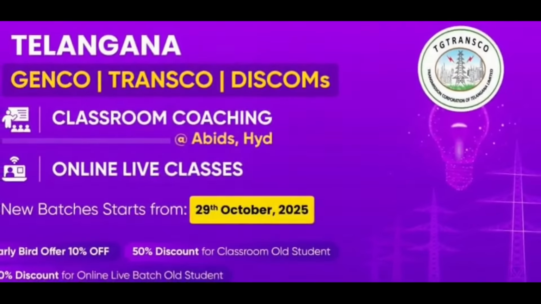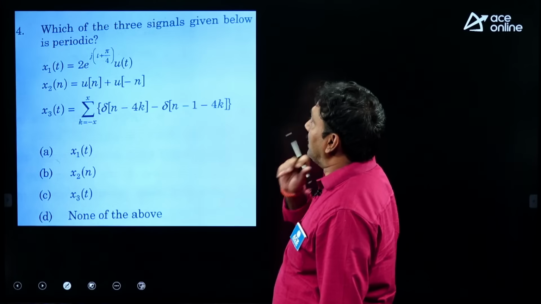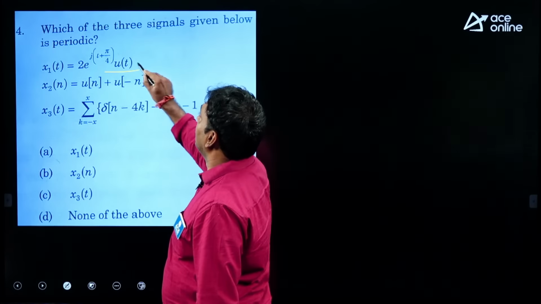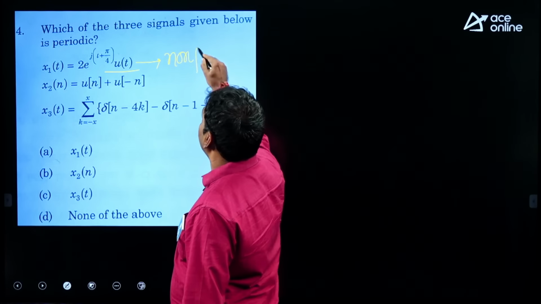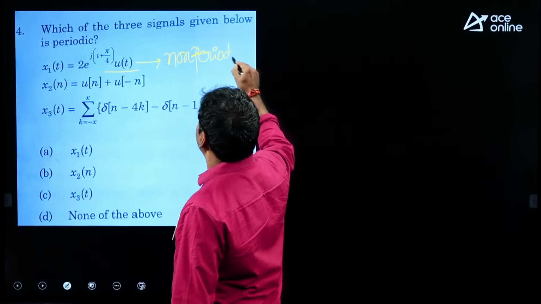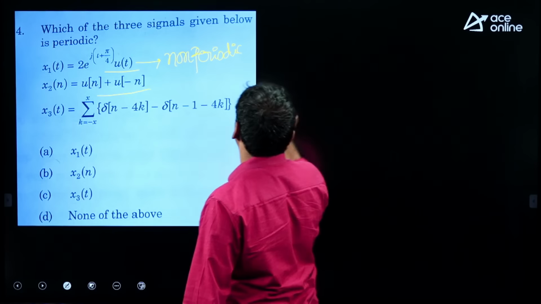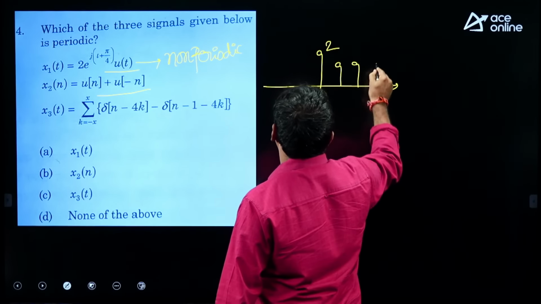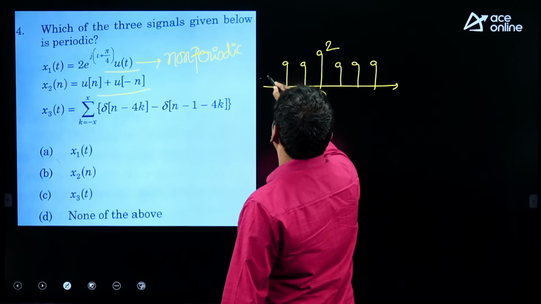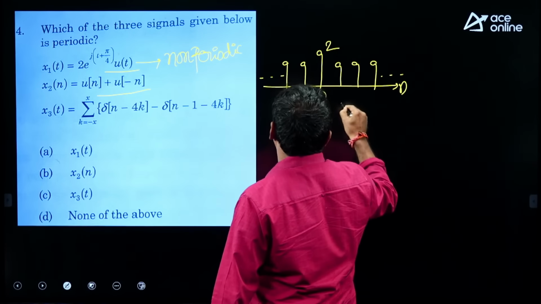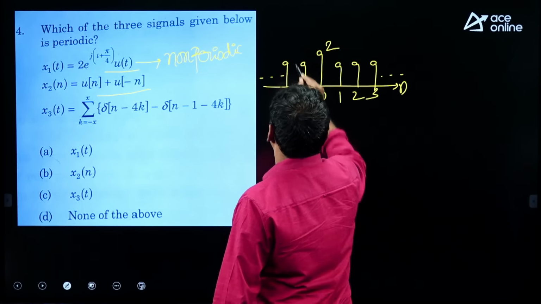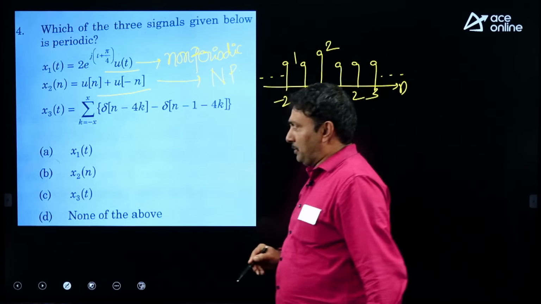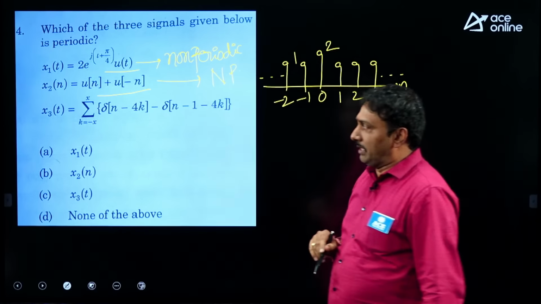Okay, let us see the signals questions. Which of the three signals given below is periodic? First one, multiplied by u of t, that means it is non-periodic. Second one, when you sketch the signal graph, step sequence u[n] added to u[-n], at 0 there is a change in amplitude, rest of all impulses are 1. Of course, it is also non-periodic. Third option, the third signal that is given, there is a mistake.